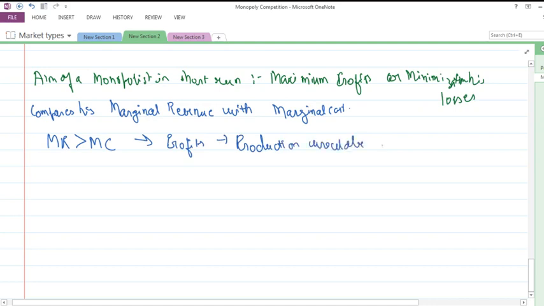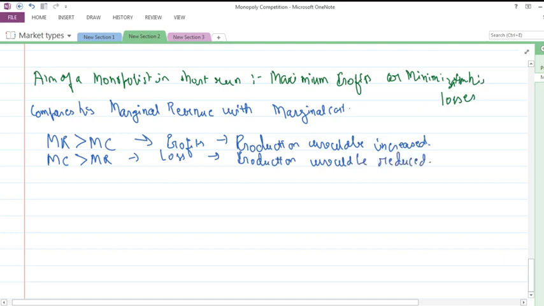On the other hand, if marginal cost exceeds marginal revenue, then he would be having losses, so his production would be reduced, in order to minimize his losses.